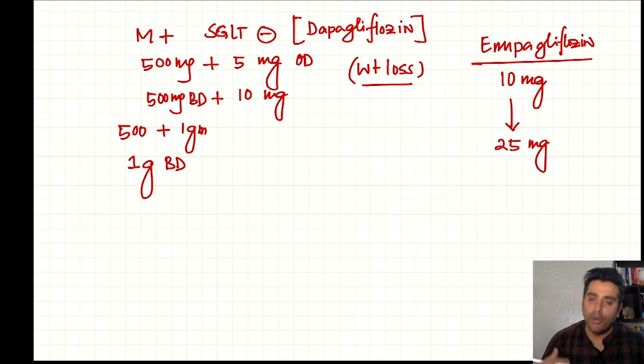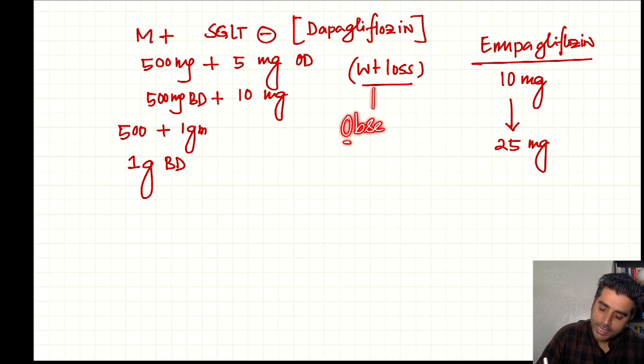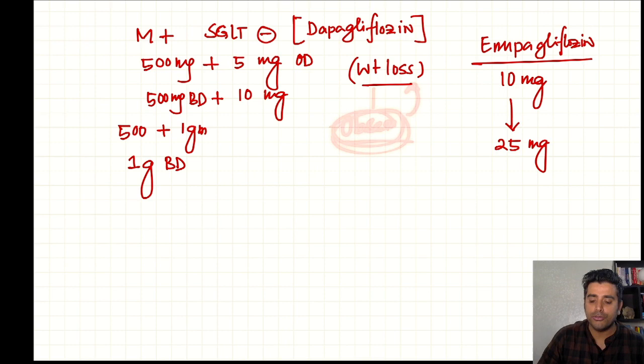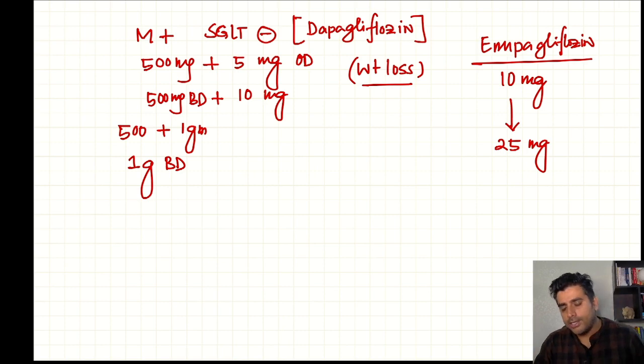Now if the patient is already lean and thin, we won't prefer this SGLT2, but if the patient is obese, that will be an added advantage for this obese patient, having the weight loss with the SGLT2 inhibitor. And it is frequently asked in the exam, what is the drug that causes weight loss as an anti-diabetic drug? That is the SGLT2 inhibitor.